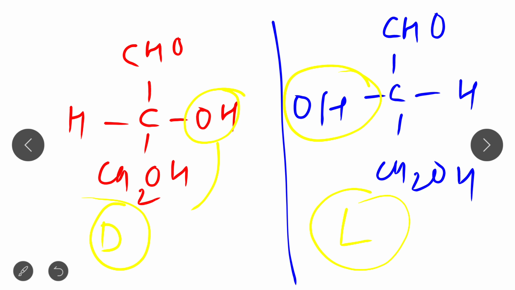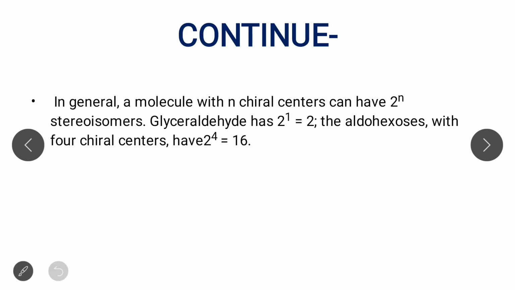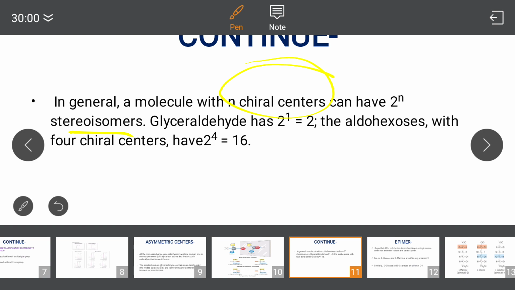The enantiomer concept is basically seen in case of asymmetrical carbon or chiral carbon. Remember one point, a chiral carbon also shows optical activity. I will teach you optical activity in our upcoming lectures. Next, how can we calculate the number of stereoisomers? The number of stereoisomers can be calculated on the basis of the presence of chiral centers.